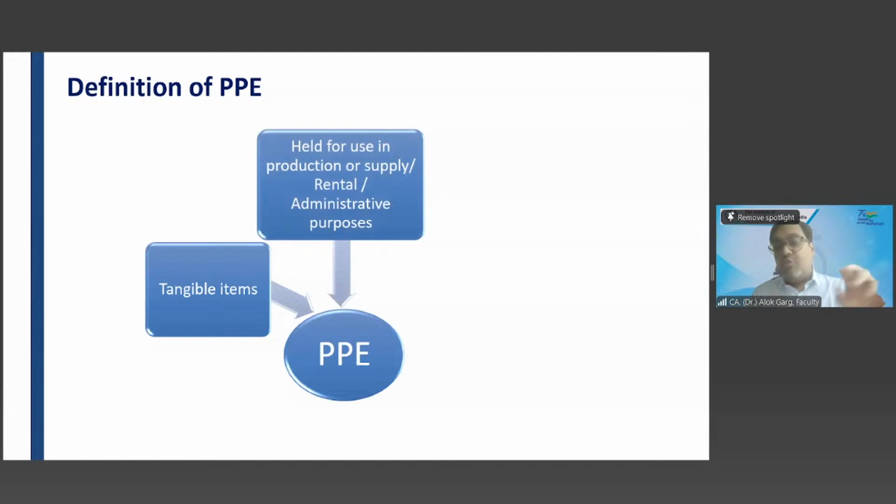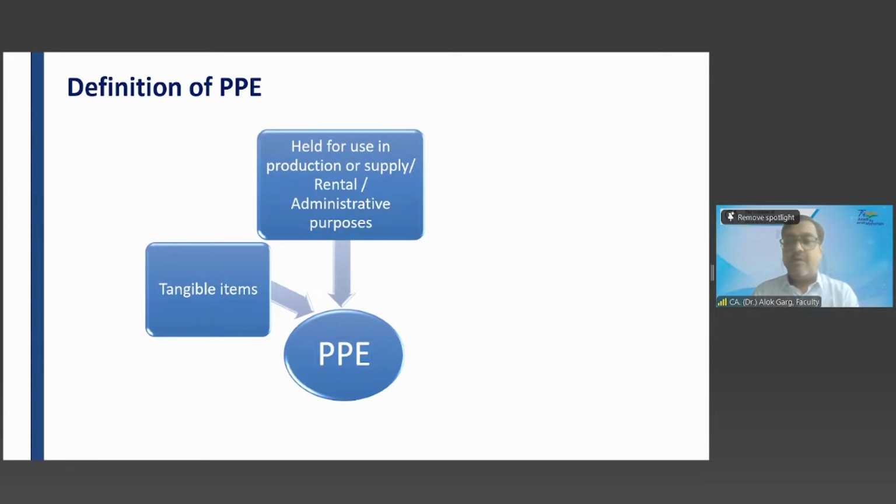And those tangible items should be held for use in production or supply or rental or administrative purposes. Those tangible items should be used in the production of goods and services, supply of goods and services, for rental purposes, for administrative purposes. For example, machinery. Whether machinery is a tangible item?